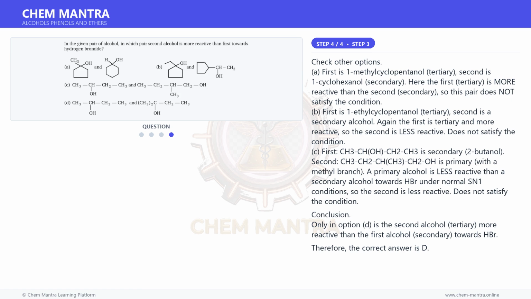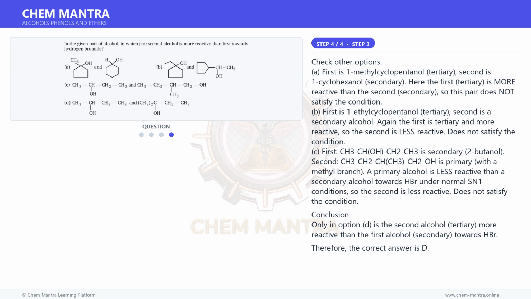C. First, CH3CH(OH)CH2CH3, is 2-butanol, secondary. Second, CH3CH2CH(CH3)CH2OH, is primary with a methyl branch. A primary alcohol is less reactive than a secondary alcohol towards HBr under normal SN1 conditions, so the second is less reactive. Does not satisfy the condition.